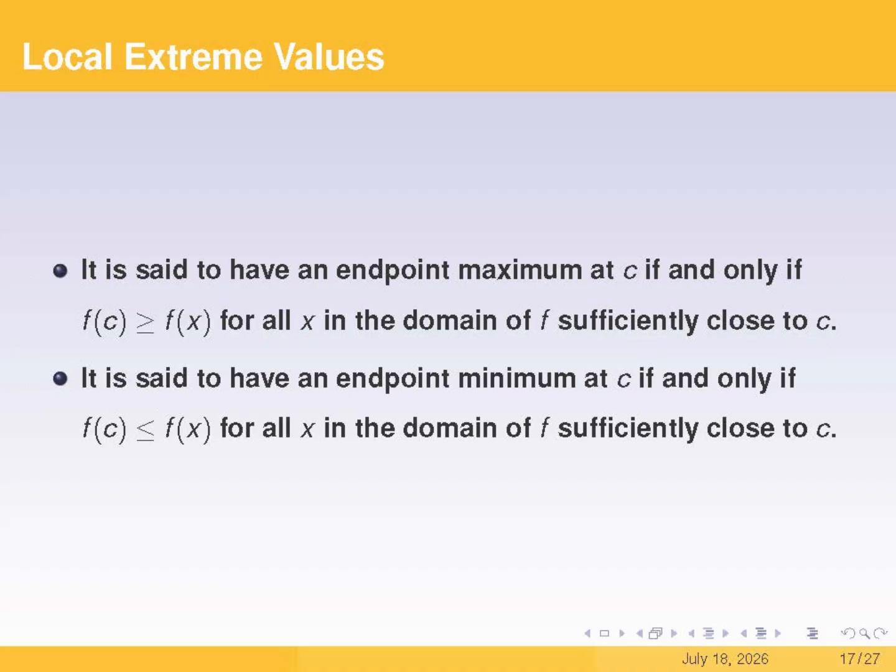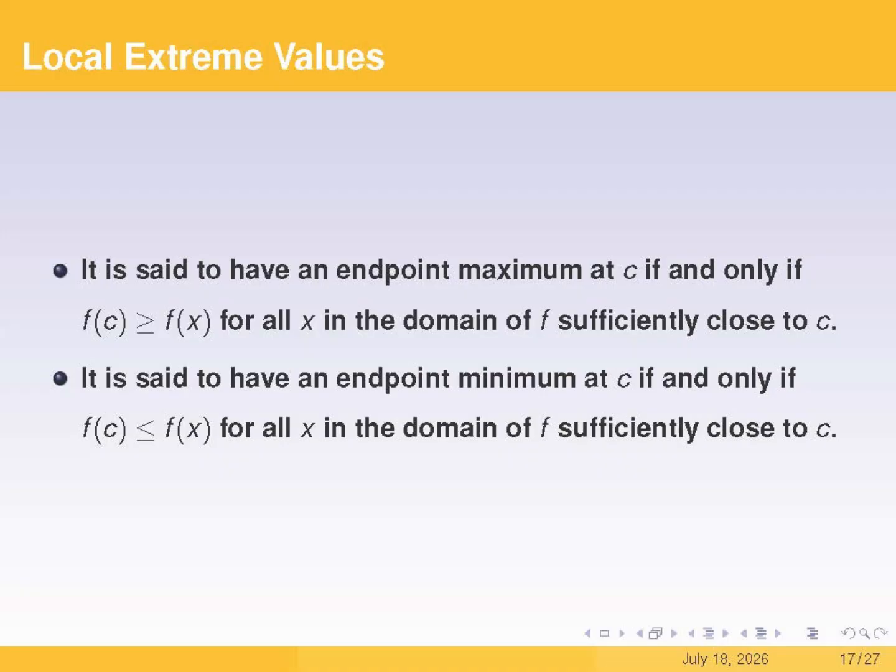When we say a function f has an endpoint maximum at c, it means that f of c is the largest value nearby. So if c is a left endpoint, the nearby values can only come from the right side, meaning that x is greater than c and close to c, so f of x is less than or equal to f of c. But if c is a right endpoint, those nearby values can only come from the left side, where x is less than c and close to c, which means that f of x is still less than or equal to f of c.